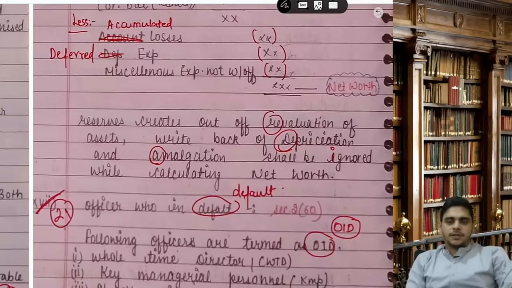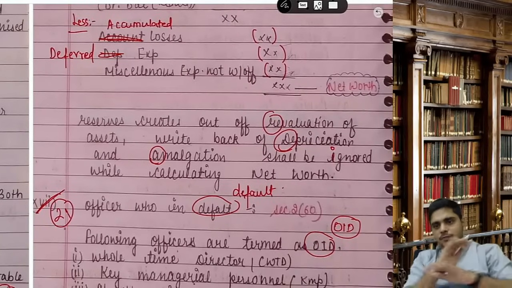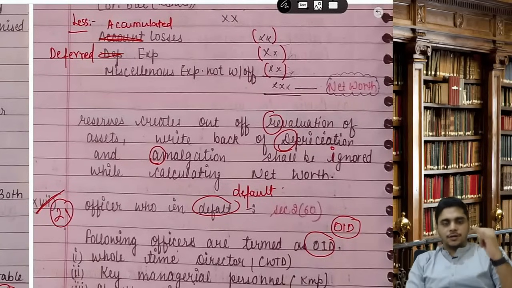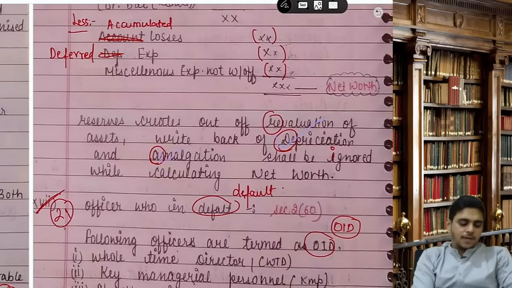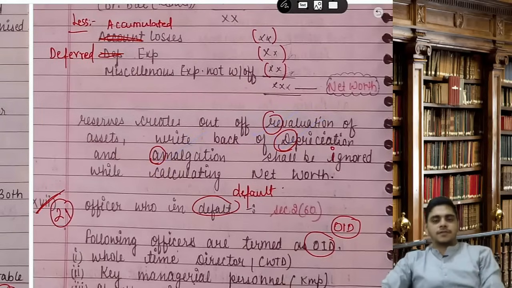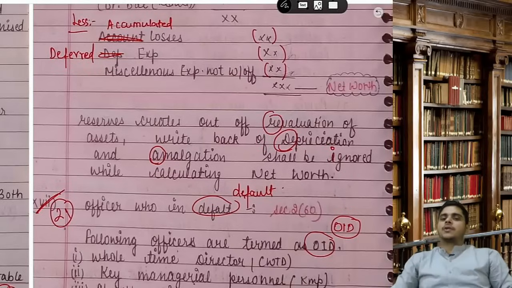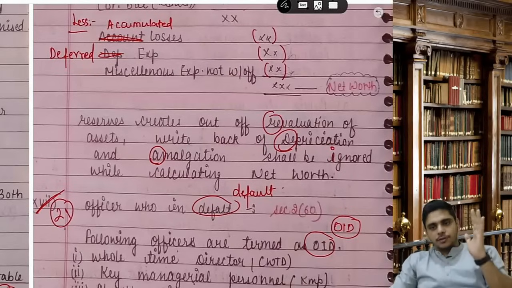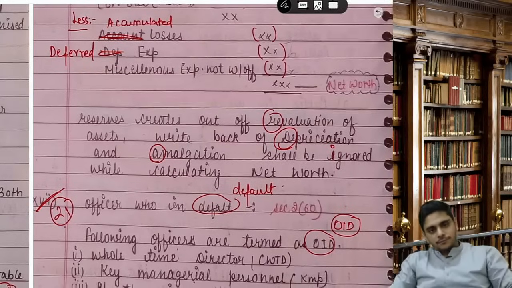Reserves created out of DAR, DAR has to be ignored. D is depreciation reserve, A amalgamation reserve, R revaluation of assets. Reserves created out of revaluation of assets, write back of depreciation and amalgamation should be ignored while calculating net worth. DAR has to be ignored.